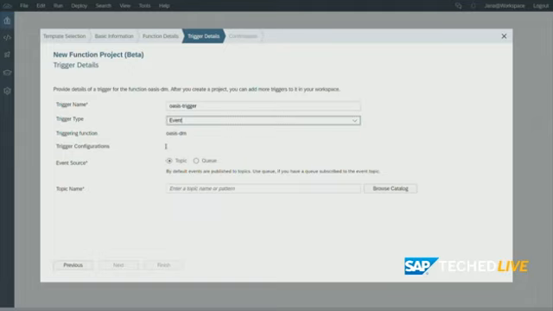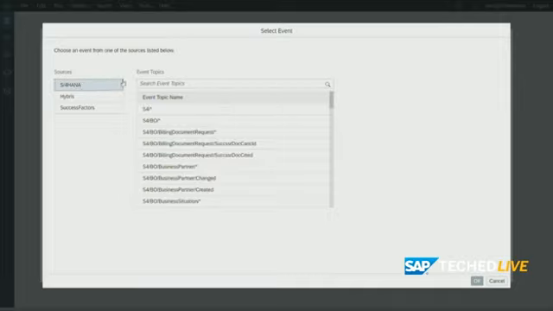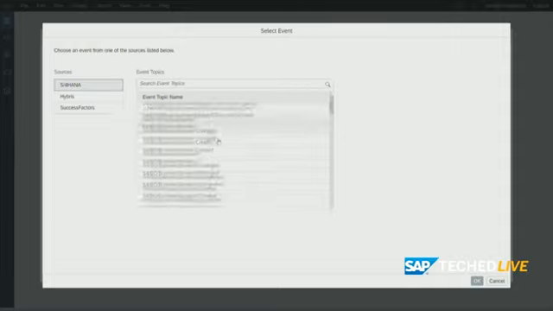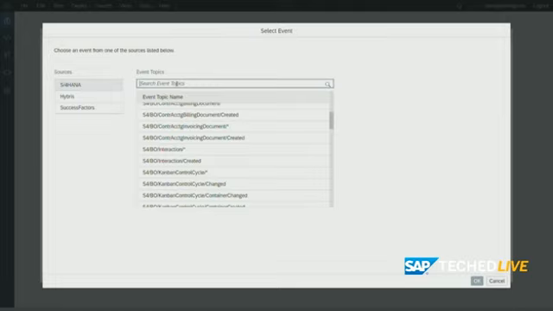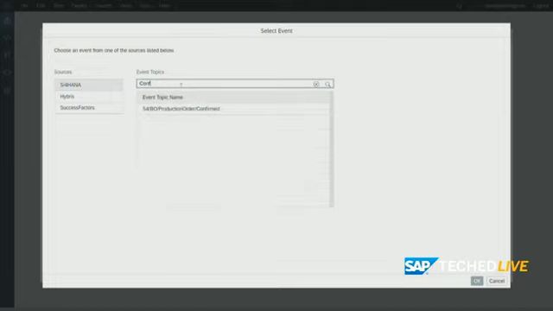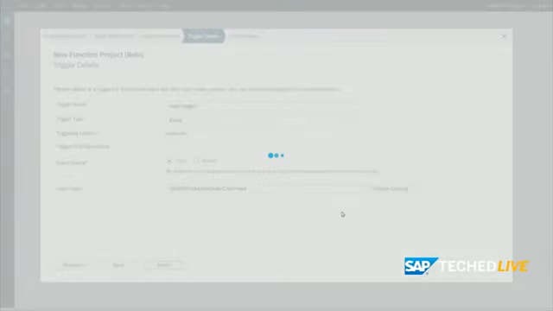Trigger. And as said, we want to react on events. And now we see one of the key differentiators why the integration with SAP Cloud Platform and the Intelligent Enterprise is so powerful. You can see here from that wizard, I can see all the events of the connected systems, like the S4HANA system, where our production information is inside. So we've already got pre-programmed hundreds of different events that people can just simply take and build into the function as a service. Exactly. Okay. And let's take the one that is relevant for our case. That's the production order, and once it gets confirmed. We're going to pick that one, and that's all that we need to get started.